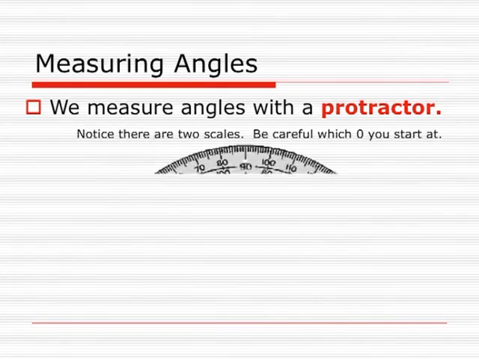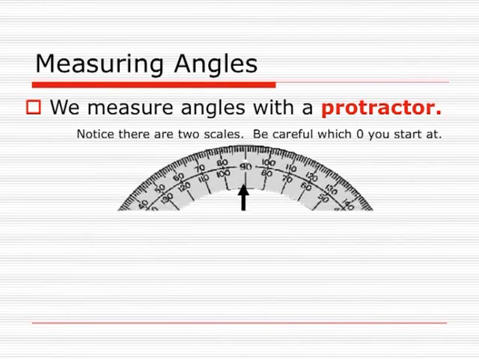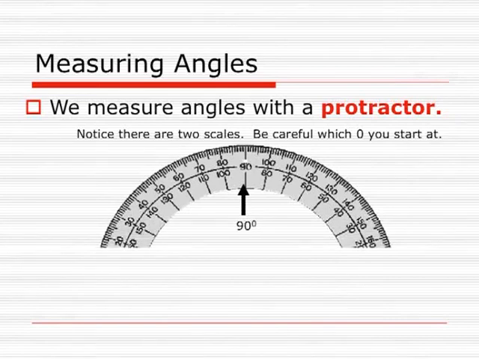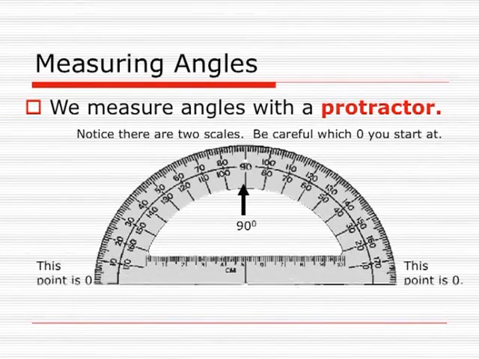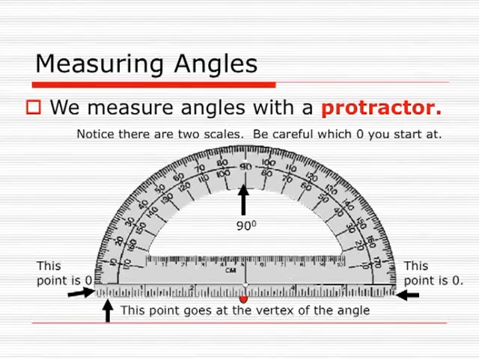Now we must learn how we measure an angle using a protractor. We measure angles with a protractor. Here we can see the figure of a protractor. It has angles from 0 to 180 degrees on the outer side, and on the other side, the interior, it again has 0 to 180 degrees. In between, with the arrow, we can see an angle of 90 degrees.